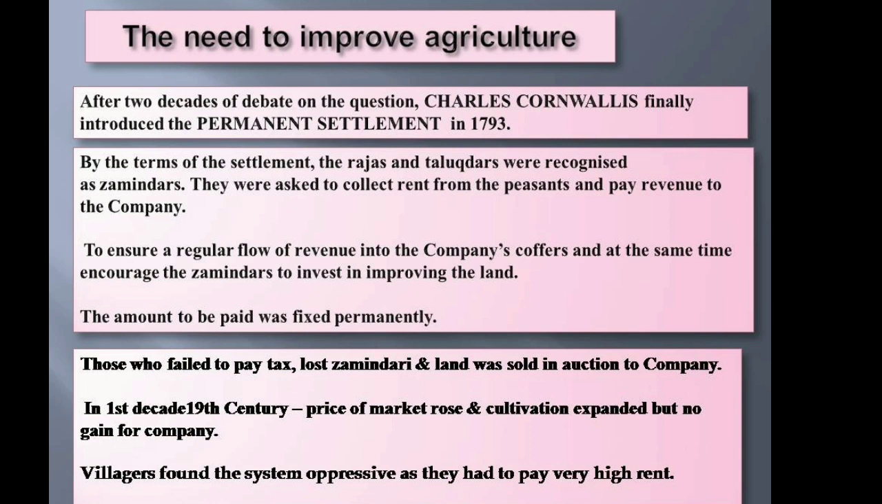After 2 decades of debate on the question, the company finally introduced the permanent settlement in the year 1793. So by the term permanent settlement, it had a lot of conditions and criteria. The Rajas and Talukdars were recognized as Zamindars. They were asked to collect rent from the peasants and pay revenue to the company. The amount which was being paid was fixed permanently, that it was not to be increased in the future.